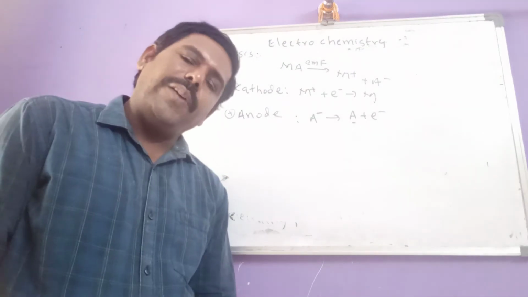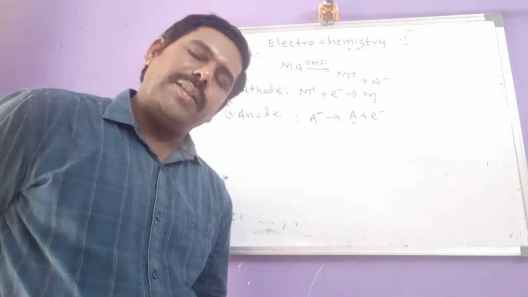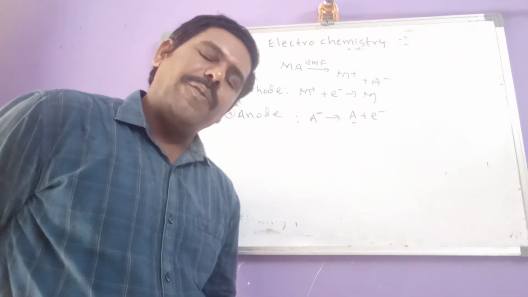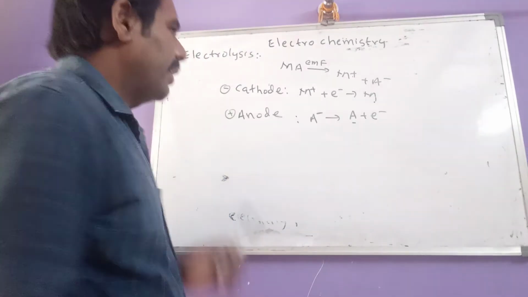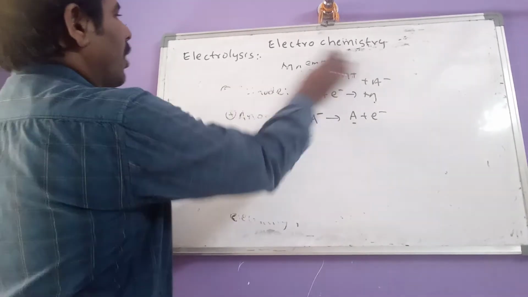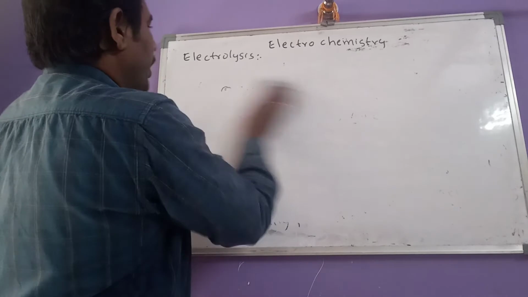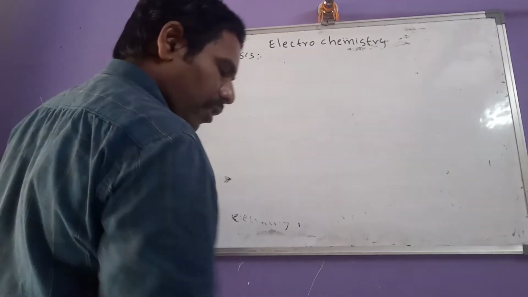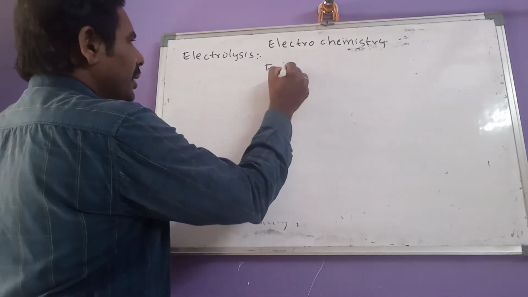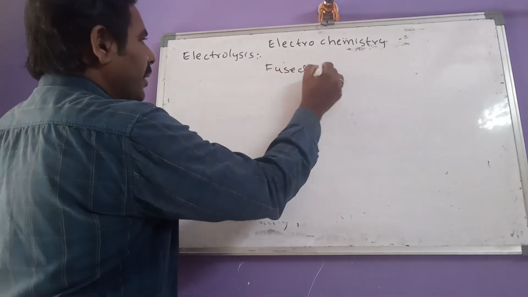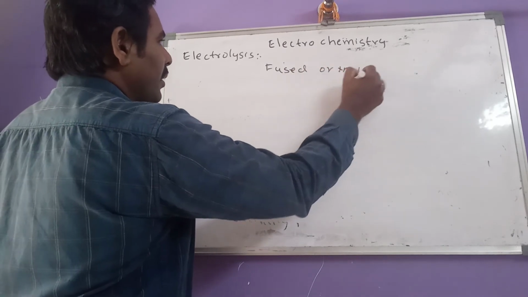Now in this, what are the different types of topics and questions we come across in competitive exams? Let us see here. One example for the electrolysis process: fused or molten NaCl.